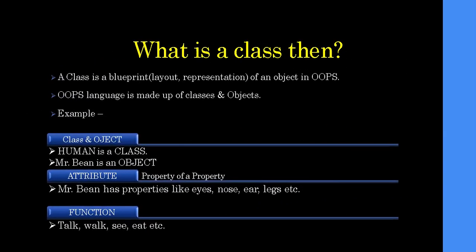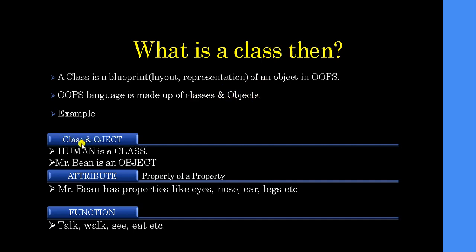Next, what is a class then? We have learned about classes inside OOPS programming languages. A class is a blueprint, a layout representation of an object in OOPS. As the word itself suggests, it's a blueprint, basically the structure of an object in OOPS. OOPS languages are made up of classes and objects. Classes and objects play an important role in OOPS programming languages.